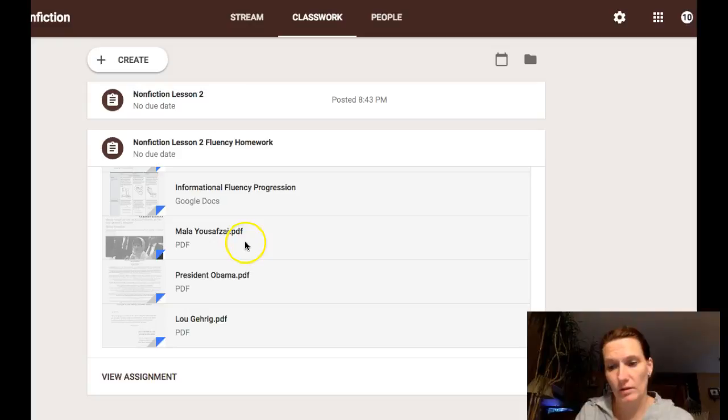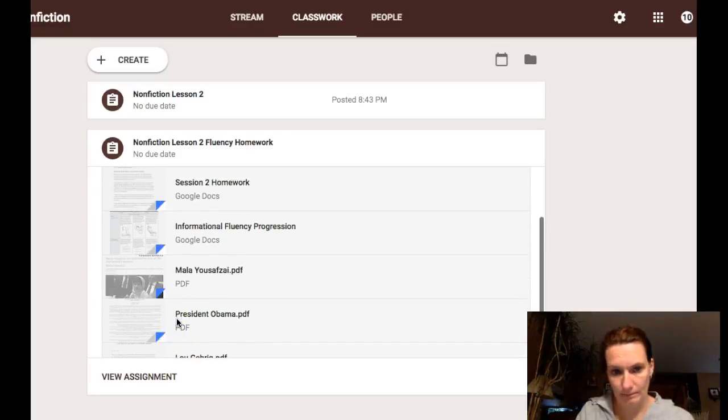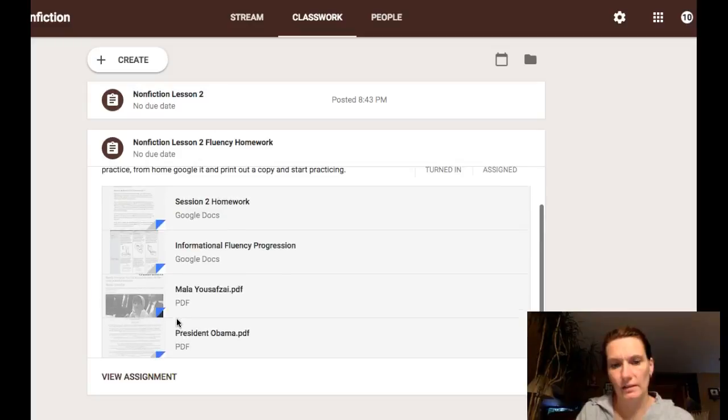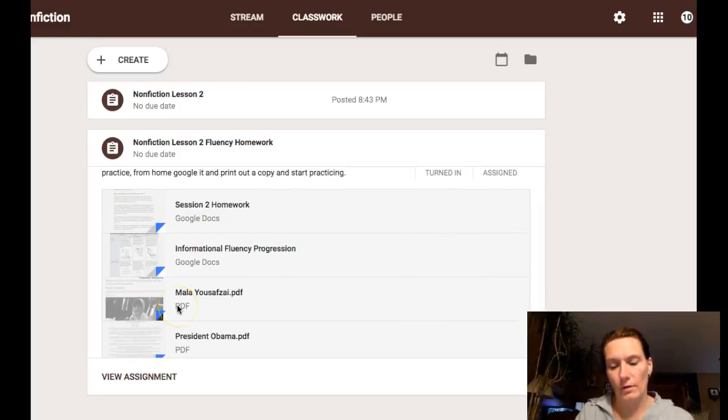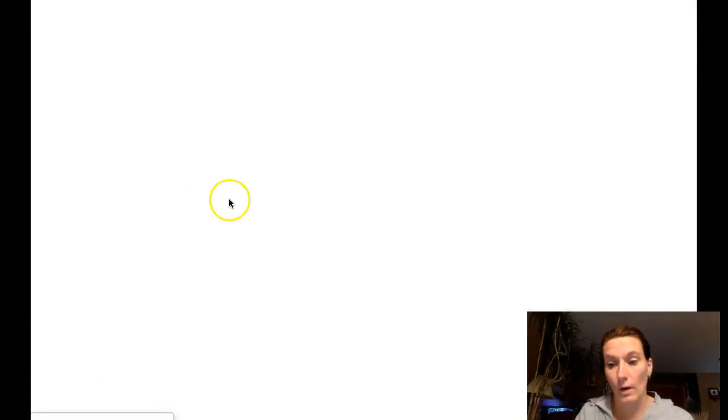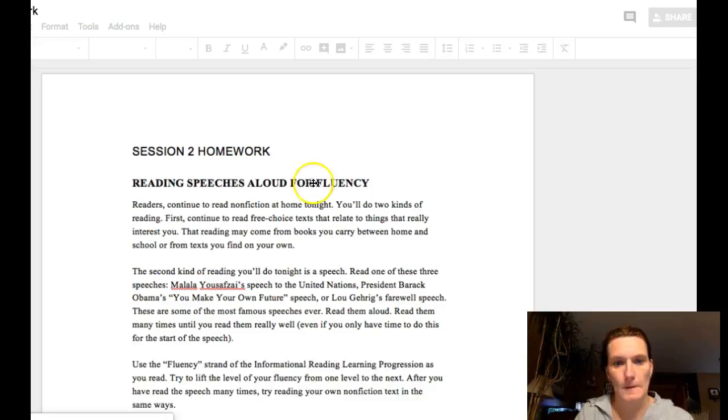I have 3 speeches here. One is from Malala, who you might know from the book My Name is Malala. You'll get more information if you read her speech. Another is a speech that President Obama gave, and another is Lou Gehrig's speech. Now, I'll tell you, a lot of people are going to want to choose his because his is the shortest. However, when you do this, you really only need to focus on a part of the speech to practice. So let's look at these homework directions quickly so this makes more sense.